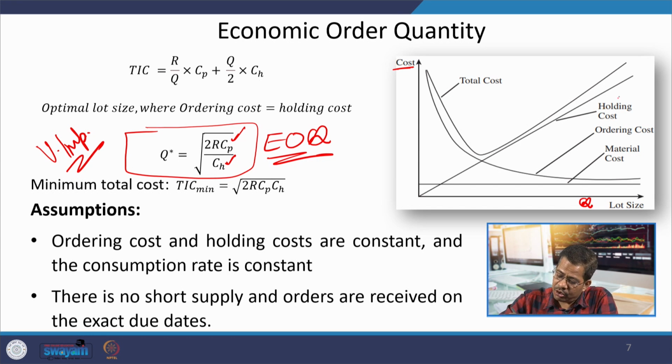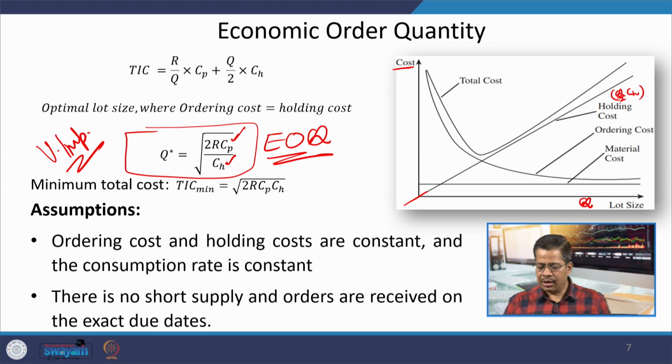The formula for holding cost is Q by 2 into Ch. So, as your Q is increasing, holding cost is increasing, and a very clear linear relation is visible. You can see this straight line which is crossing the origin, because if Q is 0, holding cost is also 0.